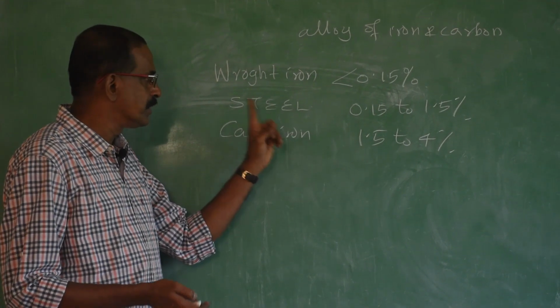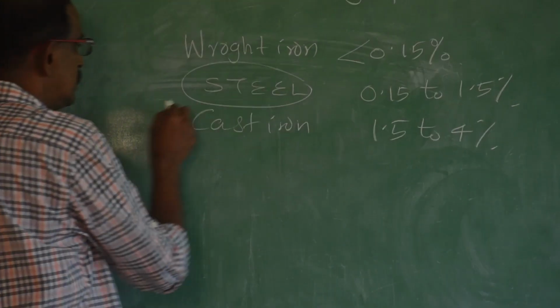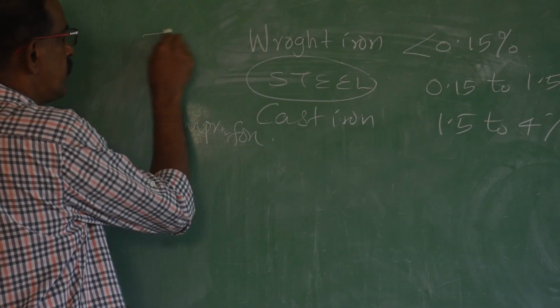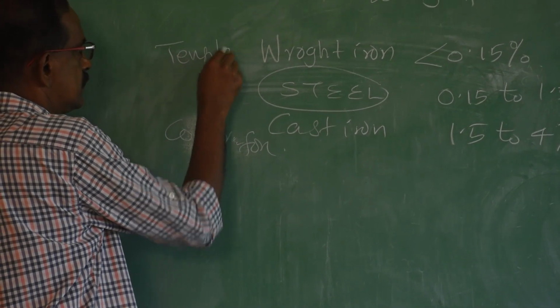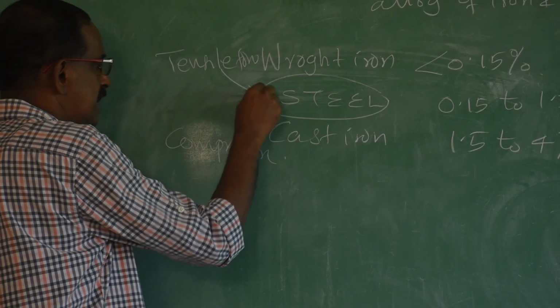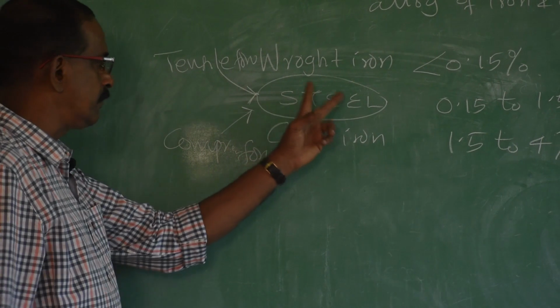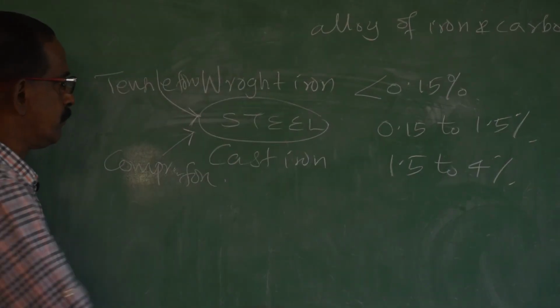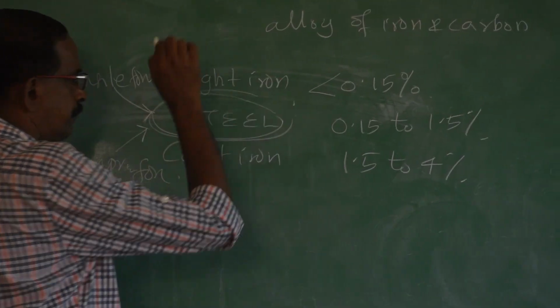Whereas steel will take both compressive force as well as tensile force. So, that is the advantage of steel. Steel will take both compressive force as well as tensile force. That is why we are concentrating only on steel.